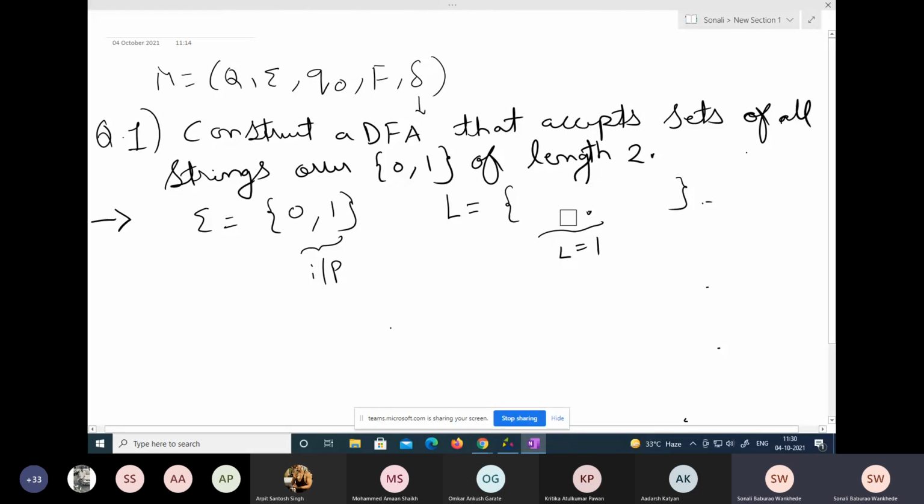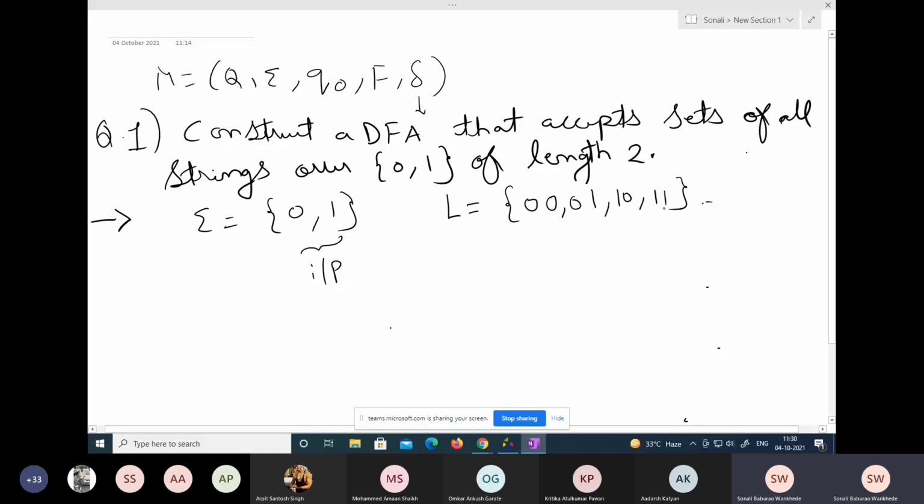So how can we write it? We can write it as 0 0, next 0 1, then 1 0, and 1 1. So this is the combination.